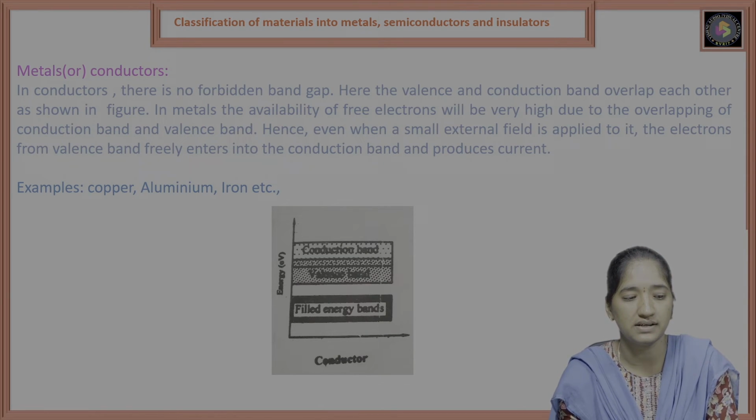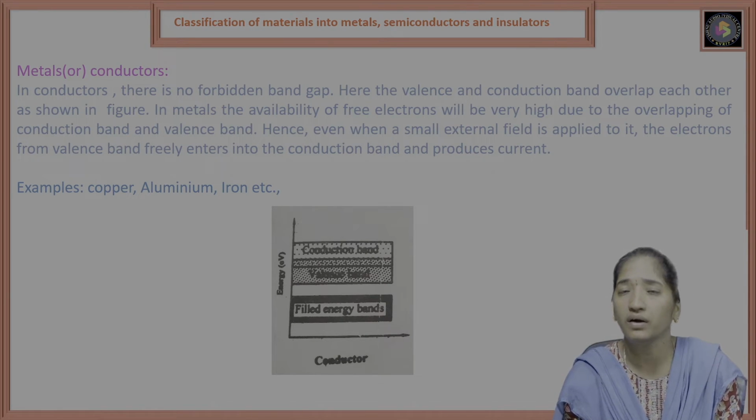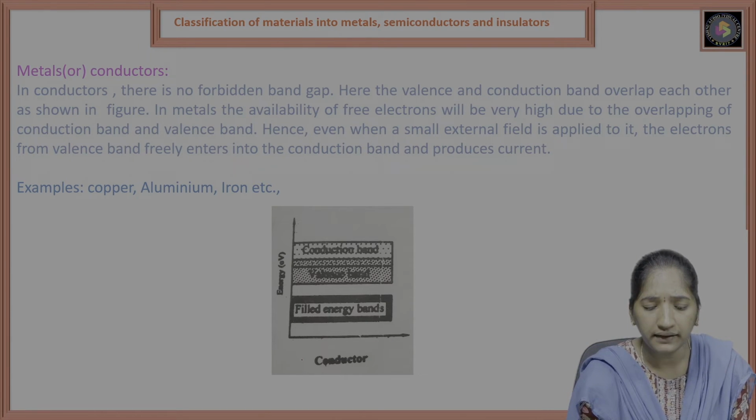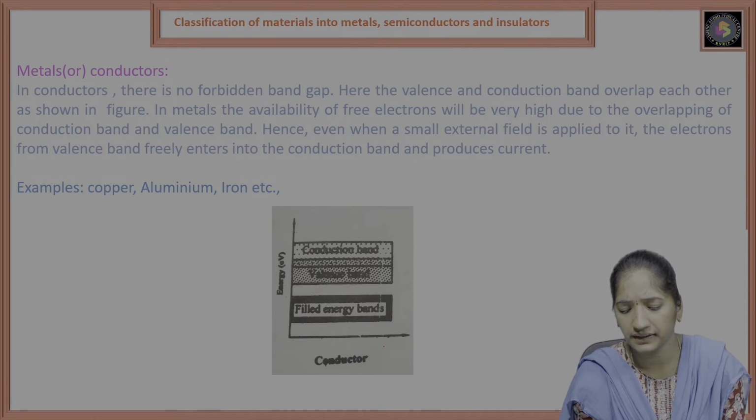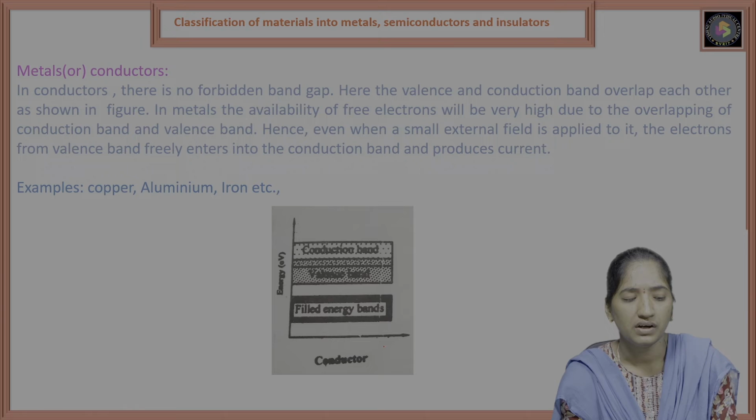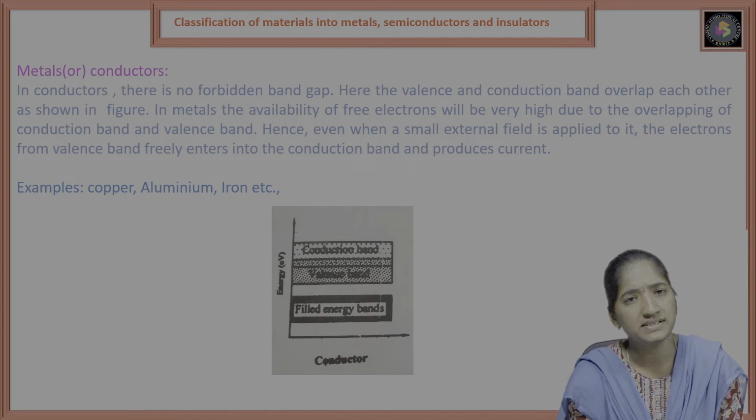So let us discuss, what is a metal or conductor? We can call it a metal or conductor. Let us see the diagram of the conductor and the energy. This is energy. In conductors, there is no forbidden band gap.